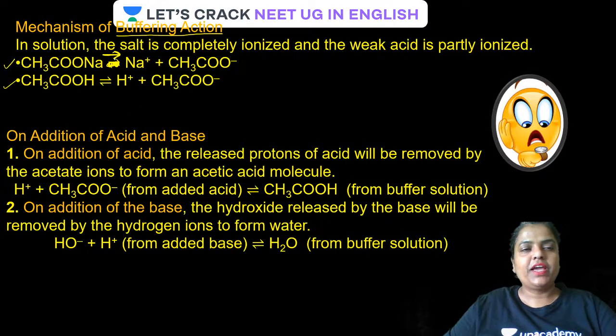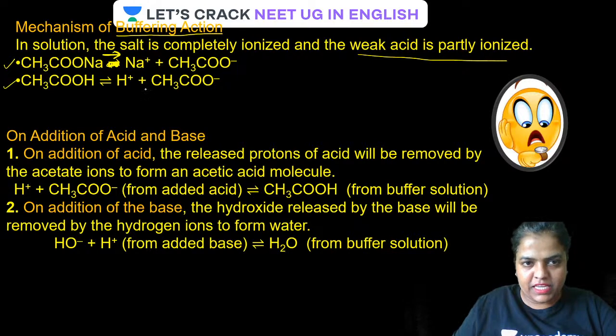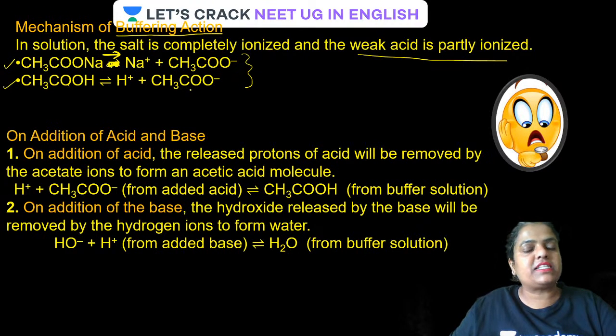In solution, the salt is completely ionized and the weak acid is partly ionized, or you can say the weak acid is in equilibrium. So this is how the ionization takes place. This is an equilibrium. If H plus or acetate ion is added to this, the equilibrium is going to shift backward, as per Le Chatelier's principle. If H plus or acetate ion concentration is lower, the equilibrium is going to move forward.